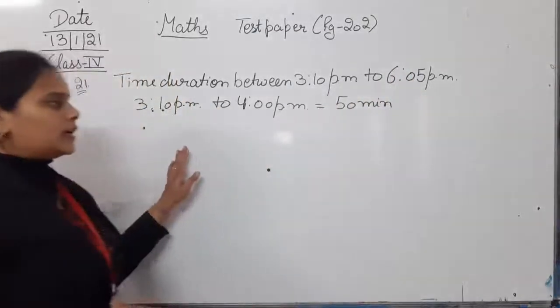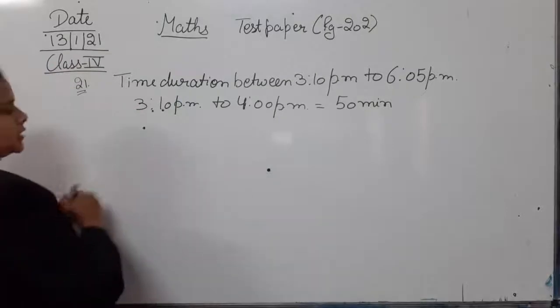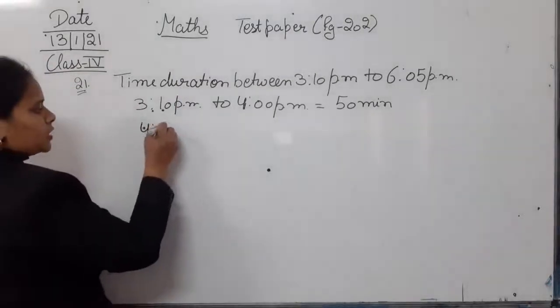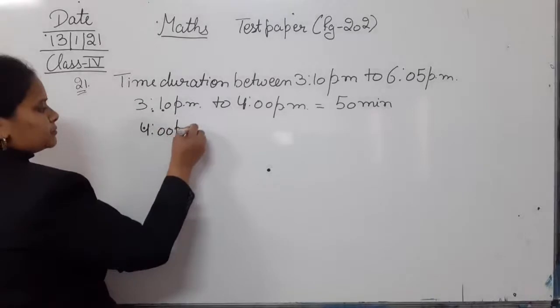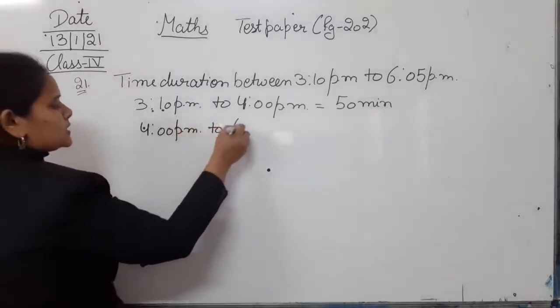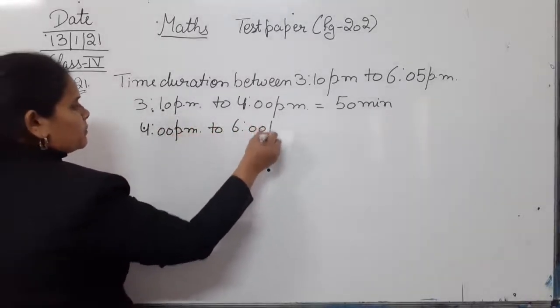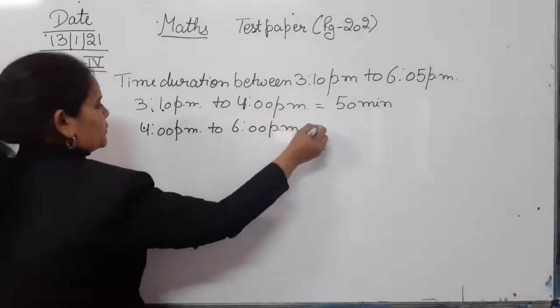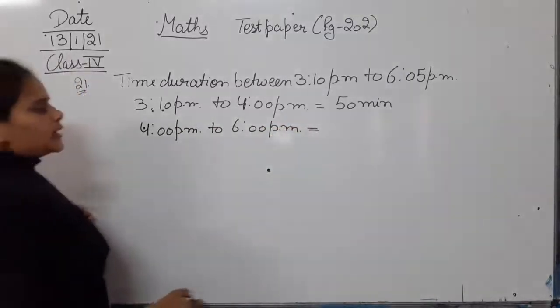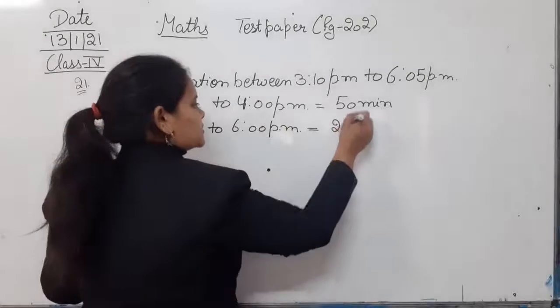Next, from 4 p.m. to 6 p.m. that is 2 hours.